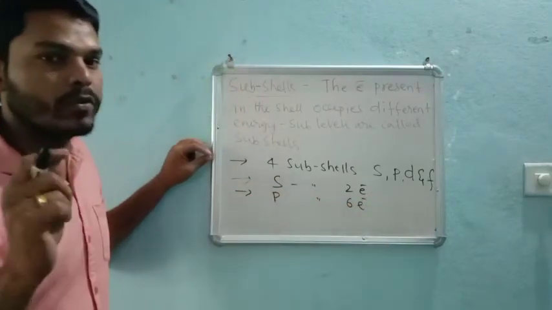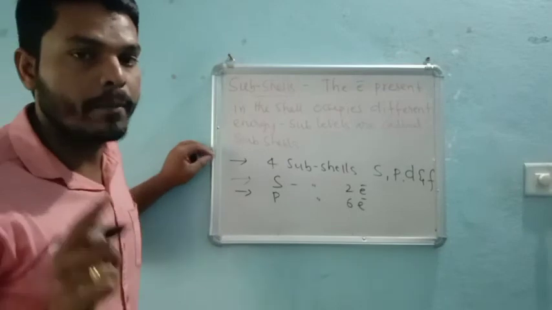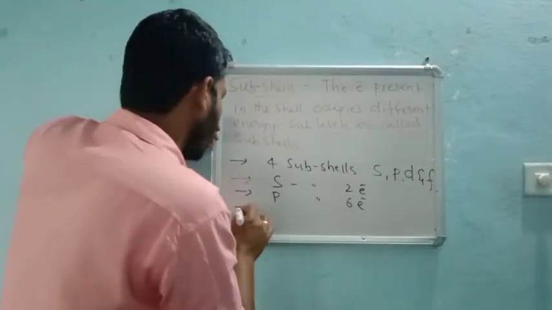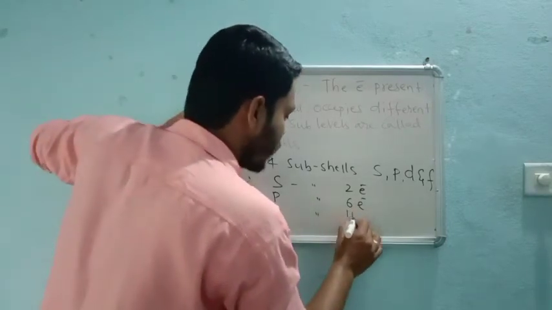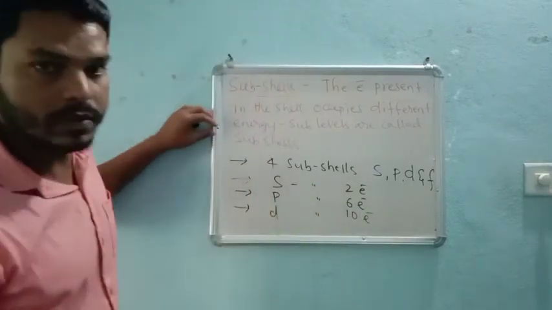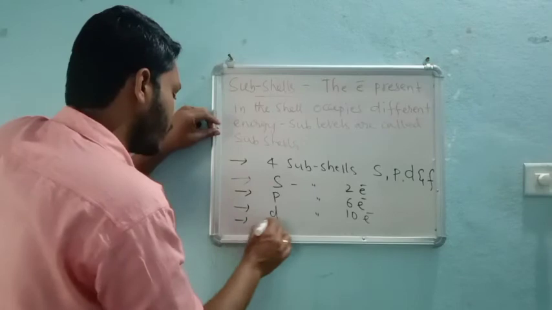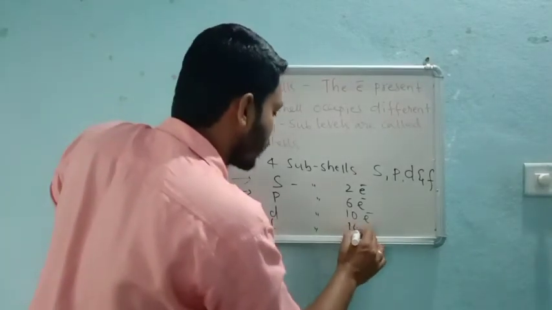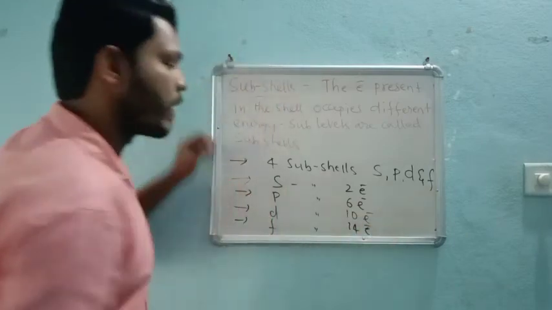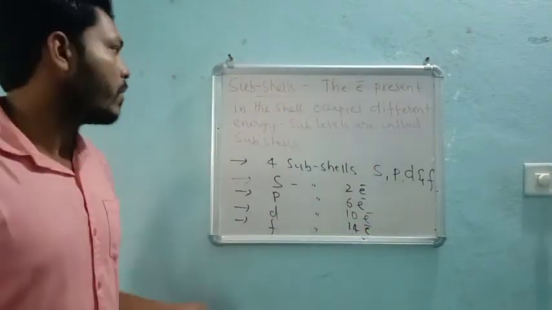Minimum 6 electrons should be there to complete the P subshell. And what about the D? To complete the D, we require minimum 10 electrons. And coming to the F, to complete the F subshell we require minimum 14 electrons. So this is about the subshell.